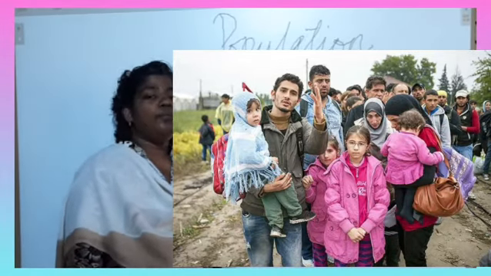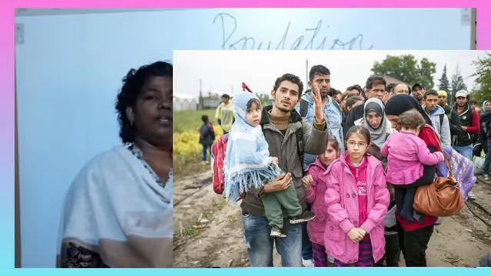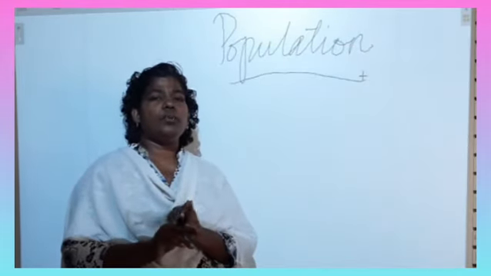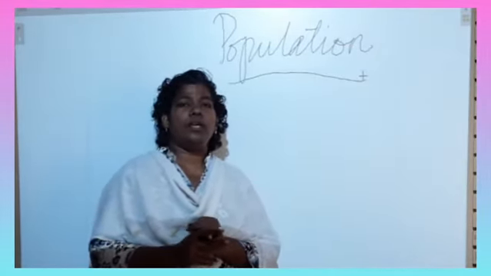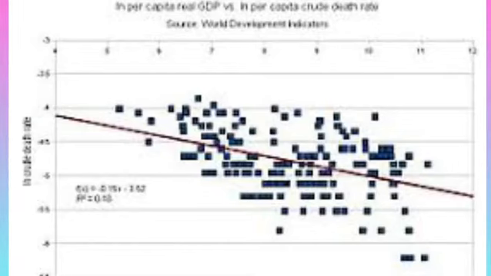In population, what all things have we seen? First we have seen the distribution of population, how the population is distributed all over the world, and how it is distributed continent-wise.